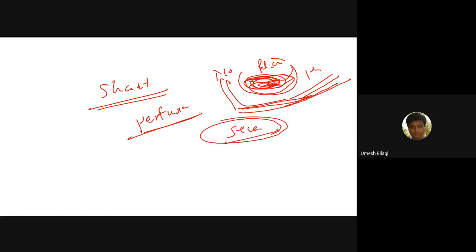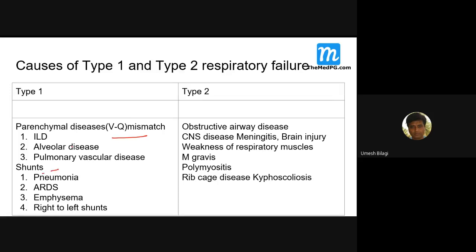The basic difference between VQ mismatch and shunts is that in VQ mismatch, if you give O2, there is an improvement. But in a shunt, O2 will not improve. Whatever amount of oxygen supplementation you give, you won't get improvement in oxygenation. That is the basic reason to classify them like this.